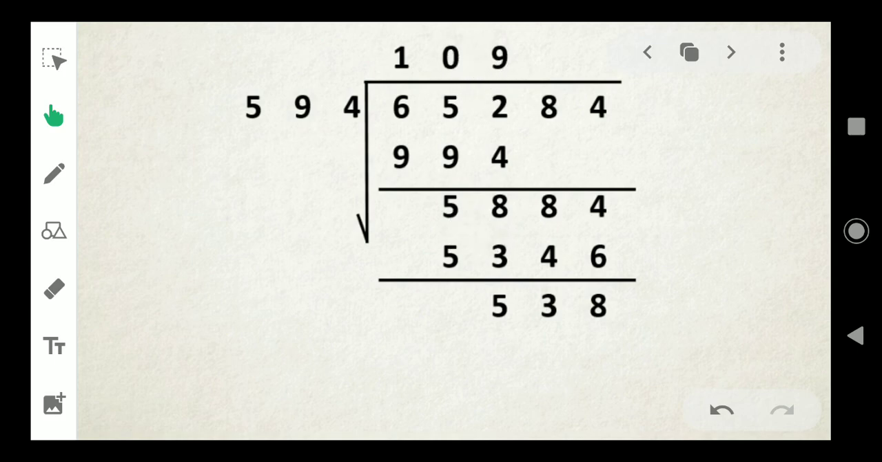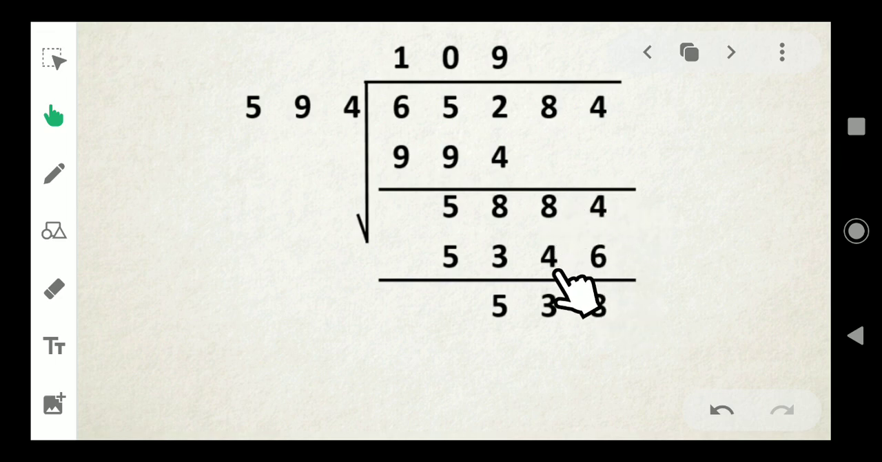Next, we want to find in 5884 how many 594 is there. At the working space, please do the multiplication. 594 into 6, 594 into 7, like that. When you multiply 594 into 9, you will get 5346.